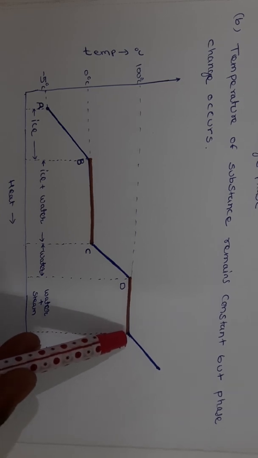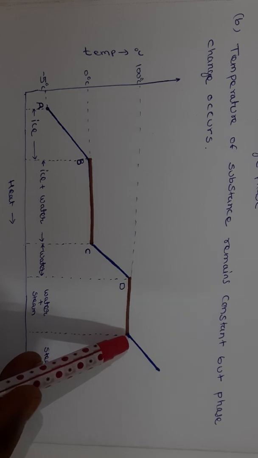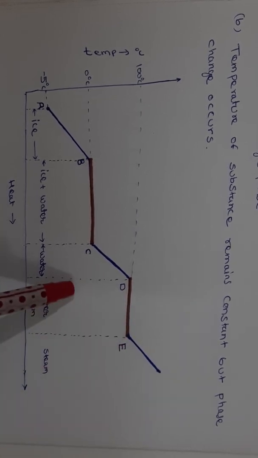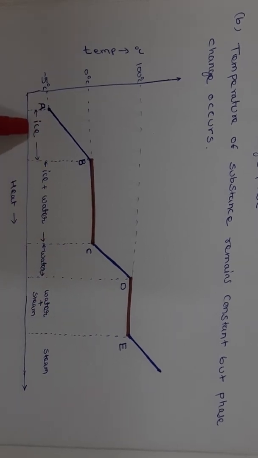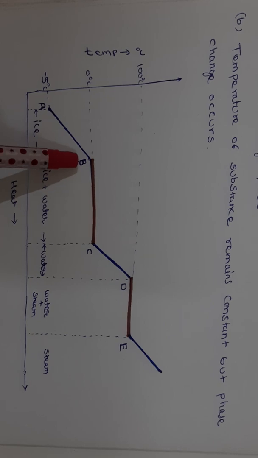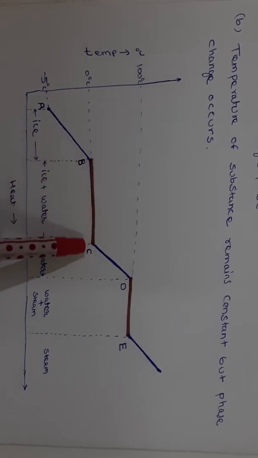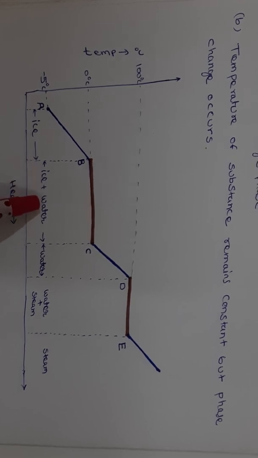And finally at E, the state is vapor state. So, A to B is ice in solid state. B to C the phase change takes place, that is ice plus water.